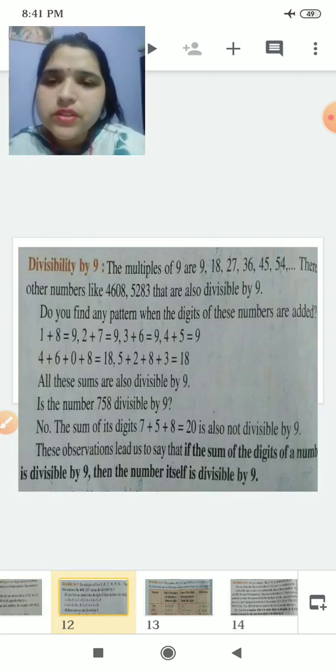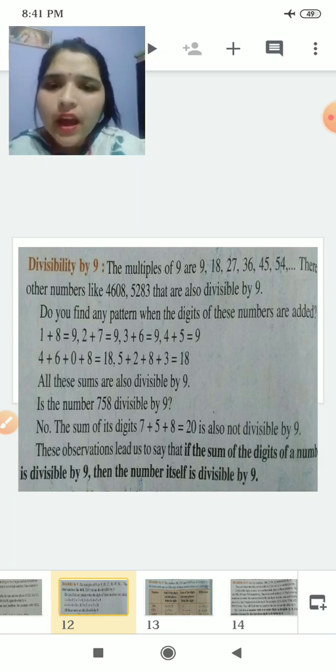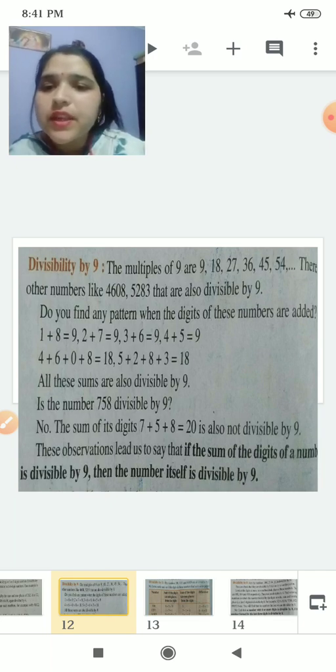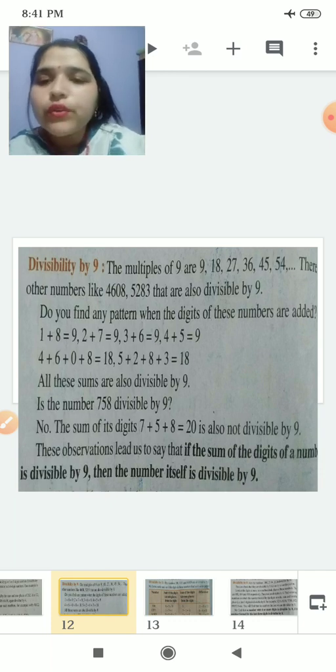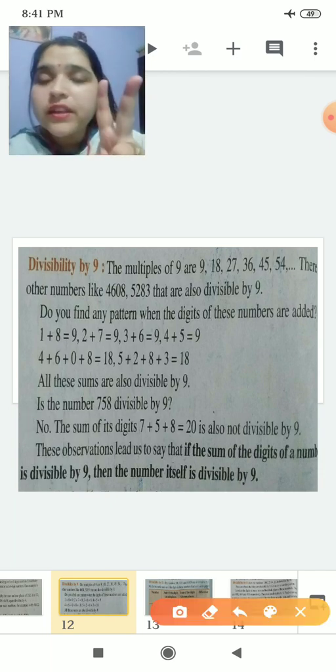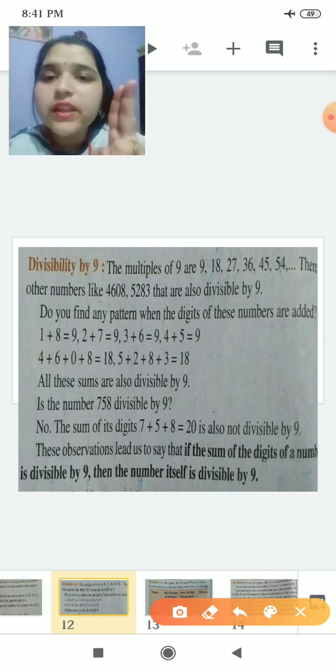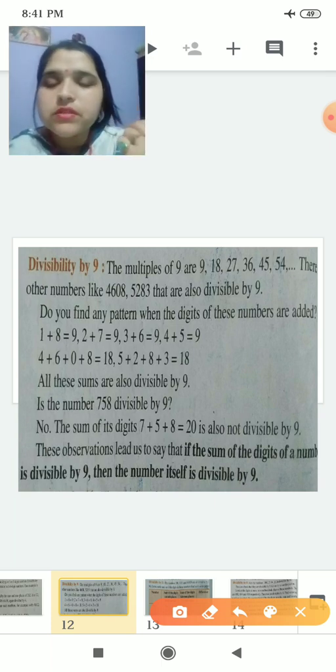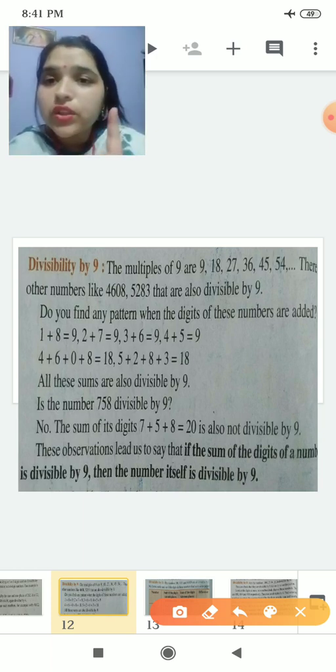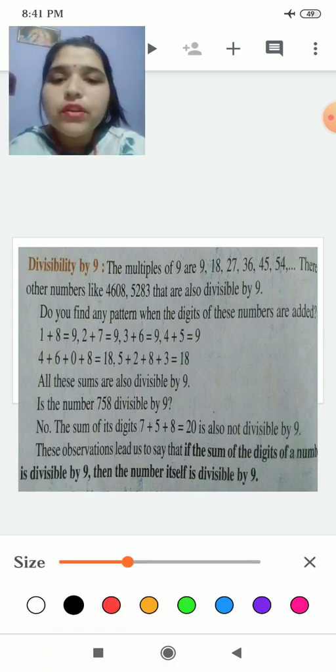Now we have the divisibility test for 9. What will we do for this? If the sum of the digits of a number is divisible by 9, then the number itself is divisible by 9. See, 3 and 9, what are these? These are odd numbers. Okay. For the divisibility of 3, what were we doing? We were adding the digits, and if the sum is divisible by 3, then the full number is divisible by 3. Same way we will do for 9 also.